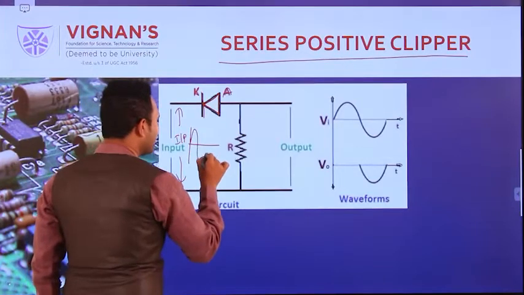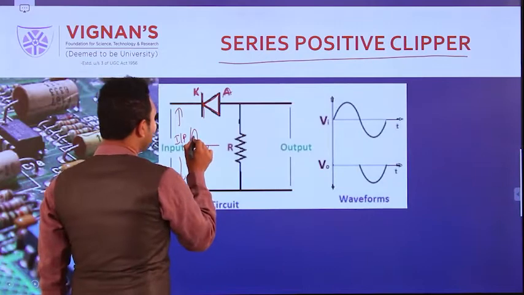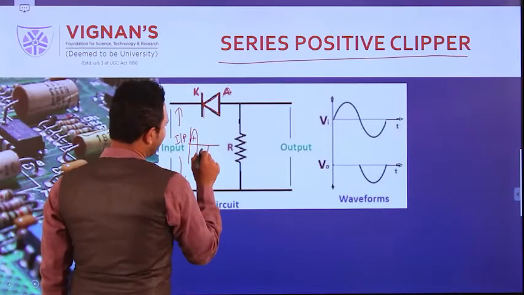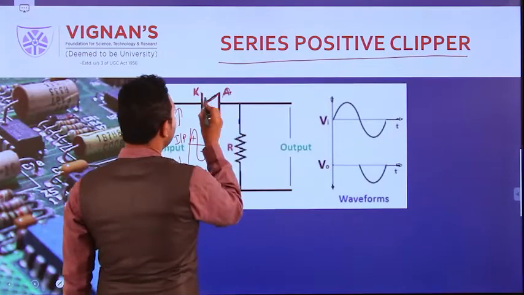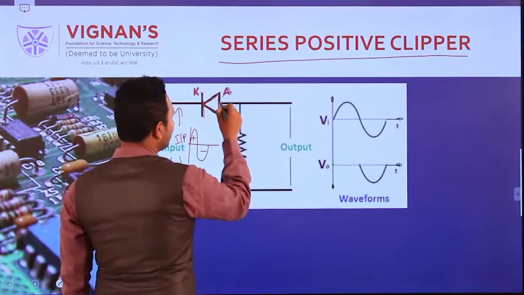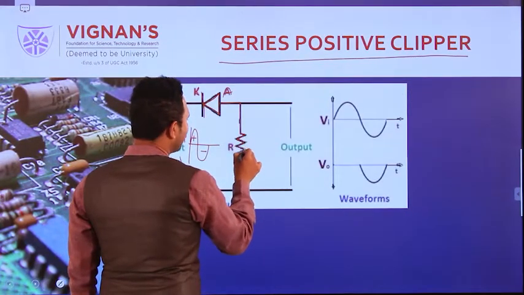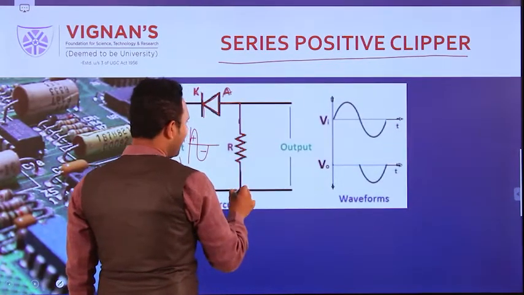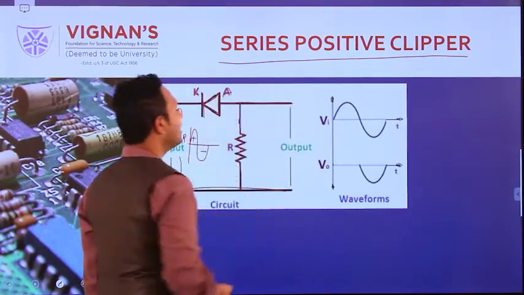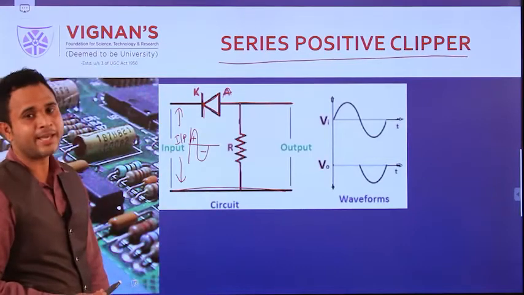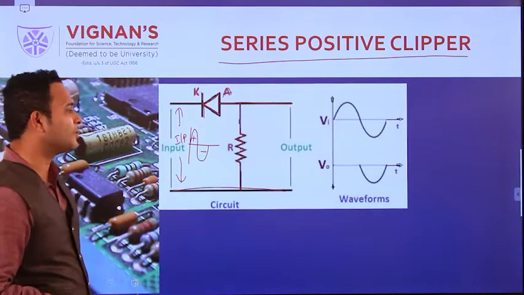Here I am taking a sinusoidal signal. The sinusoidal signal consists of two peaks: one is the positive peak and the second is the negative peak. Along with this, the diode anode is connected to a resistor, and finally the output is taken in parallel across the load resistor. This is the load resistor.